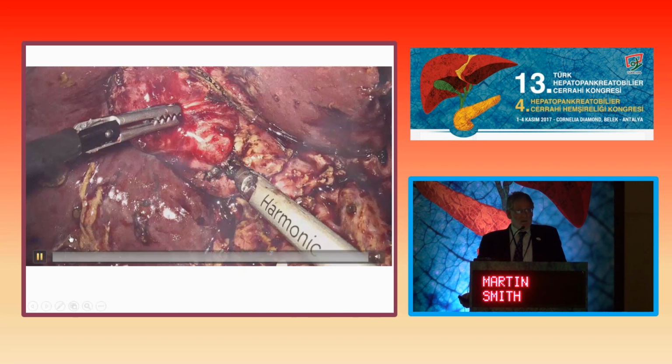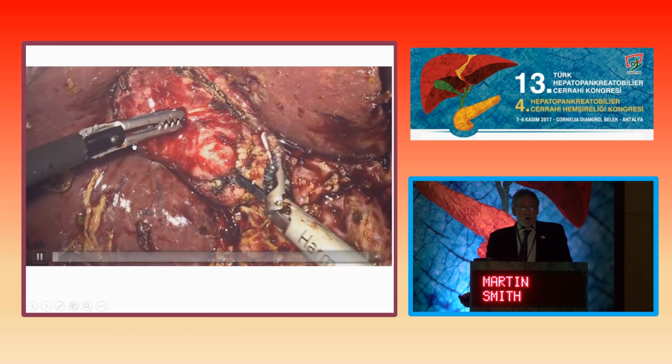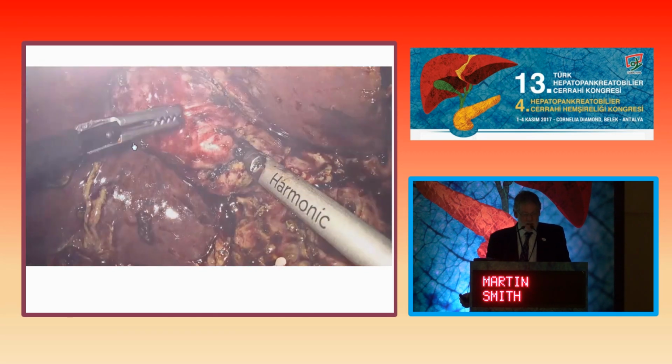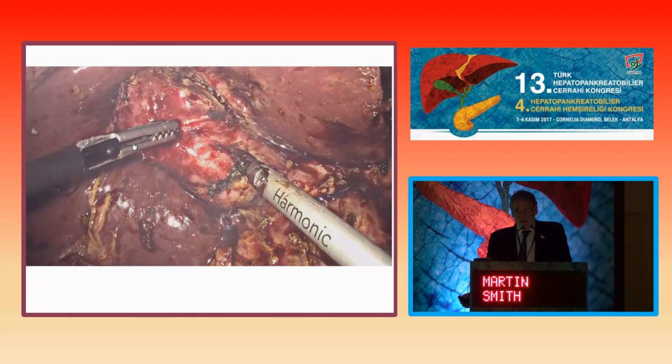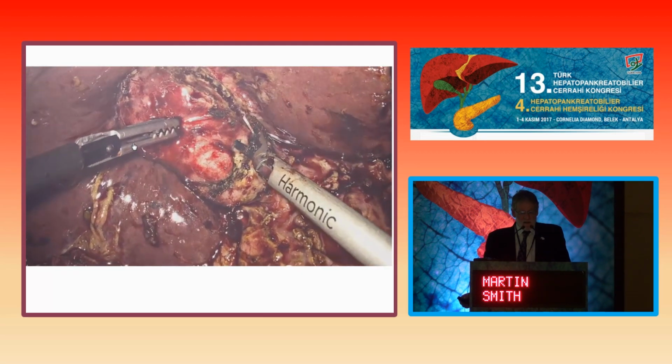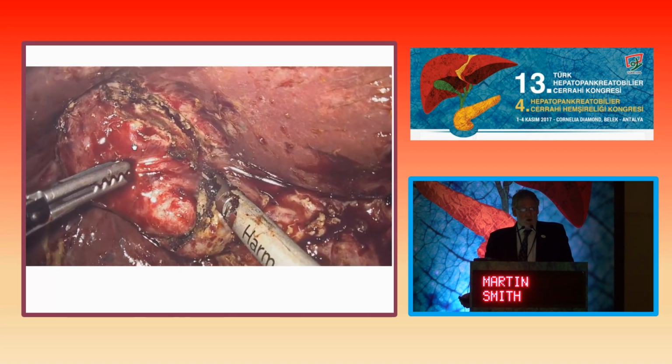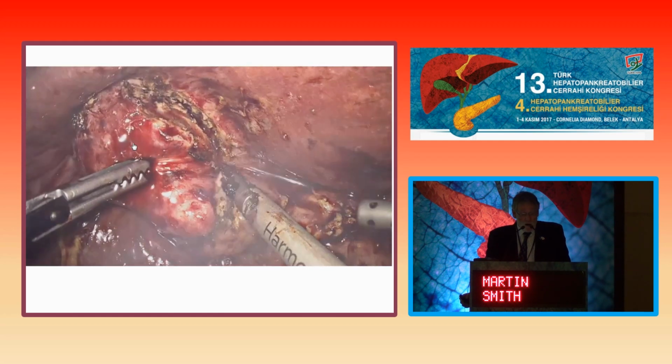Anyway, thank you. So just briefly, this shows you using the harmonic scalpel. I don't show you here that we use a hook diathermy as well. But in fact, you can remove part of the gallbladder.